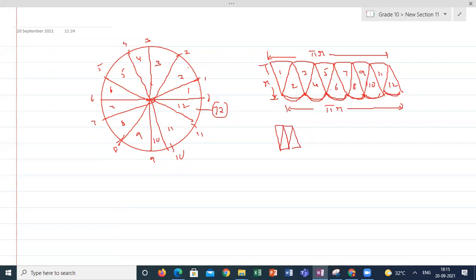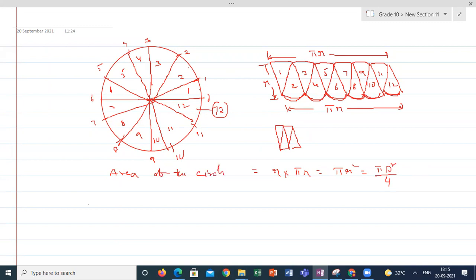So with the help of the rectangle formula, if I am finding the area of this one, which is taken from the circle, it is r into pi r, which will give pi r square or pi d square by 4. This is the area of the circle. With this activity, practically we can find out the area of the circle.